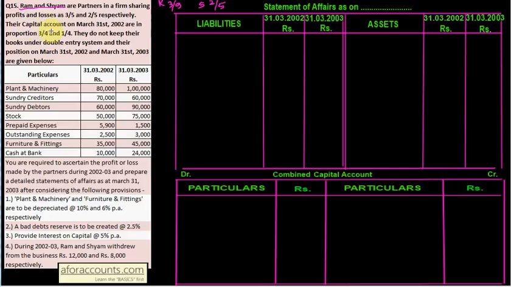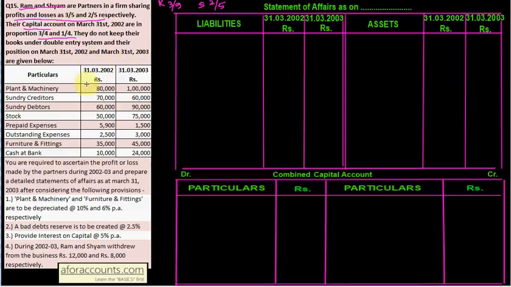So remember, when you are calculating interest on capital, use this capital ratio, and when you are distributing your profit, you have to use this ratio which is given for profit and losses. So two ratios to be kept in mind now. They do not keep their books under double entry system. So single entry, and their position as on 31st March 2003 is given below.